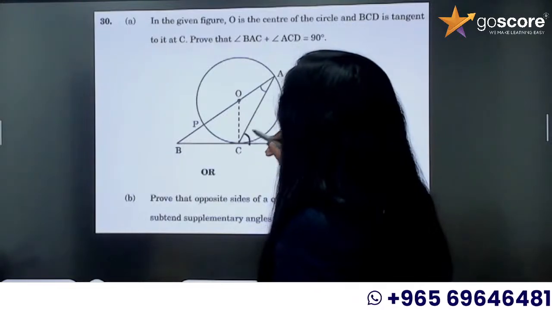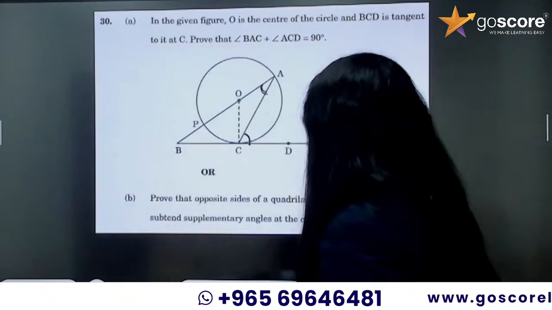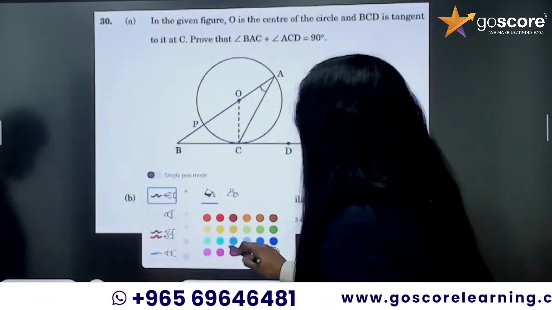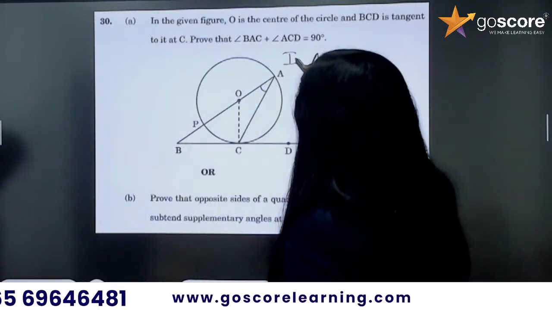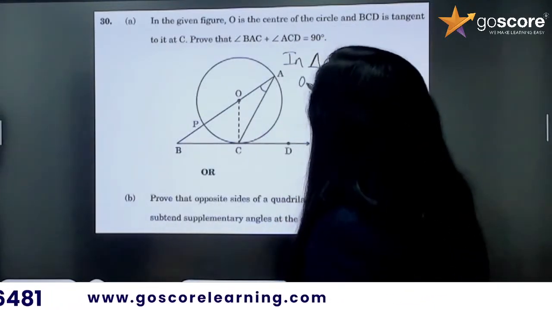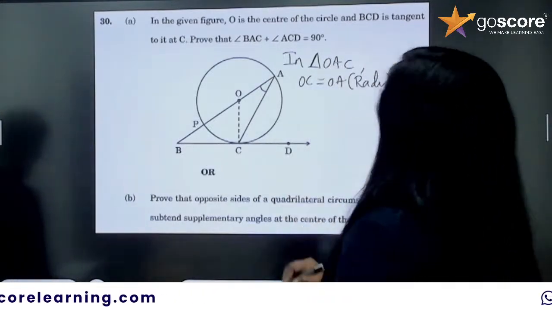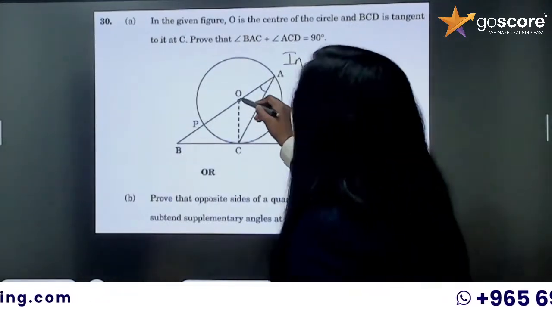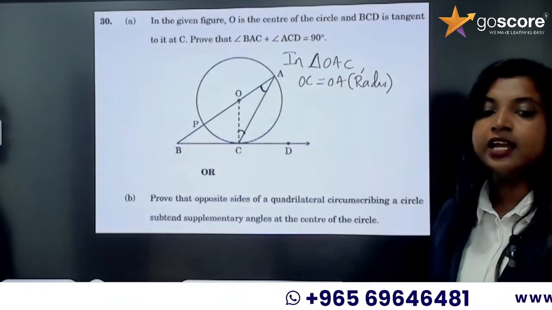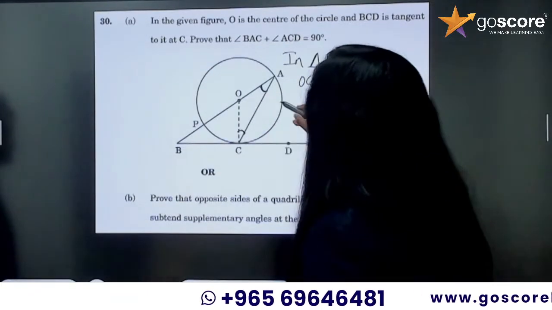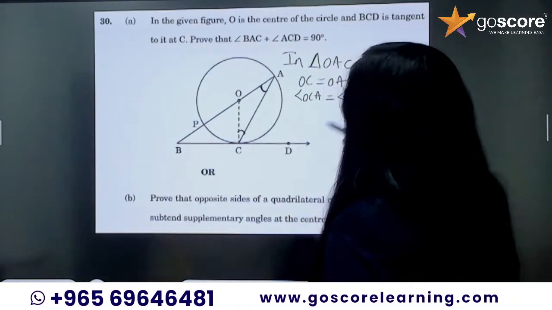So we need to prove that this angle plus this angle is equal to 90 degrees. First of all, listen carefully. I am going to consider triangle OAC. In triangle OAC, OC is equal to OA, radii of the same circle, so they must be equal. If these two are equal, then the angles opposite to equal sides of a triangle are equal. So we can write angle OCA is equal to angle OAC.